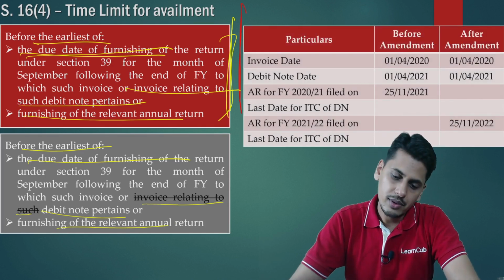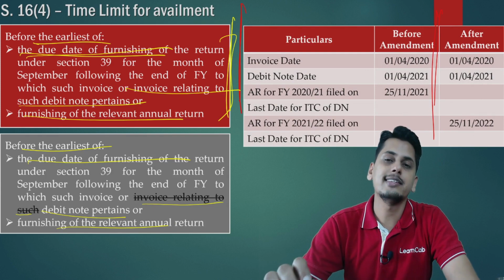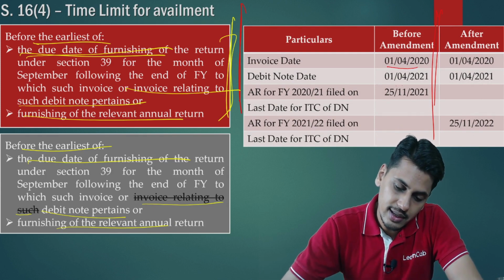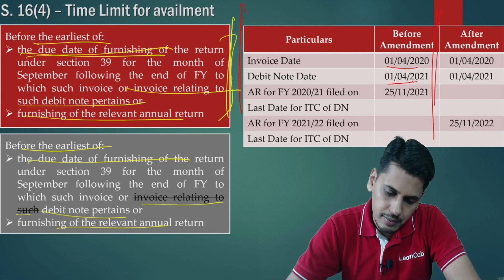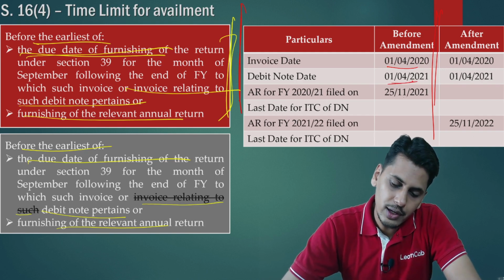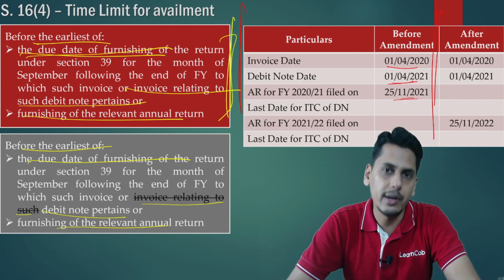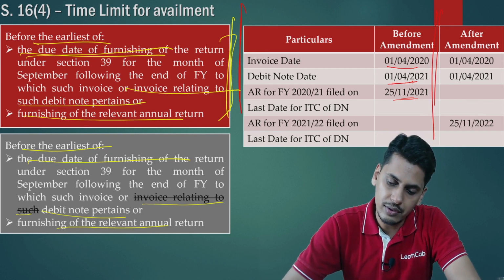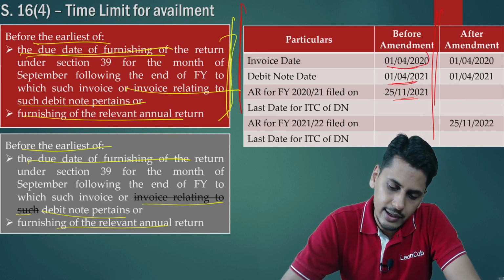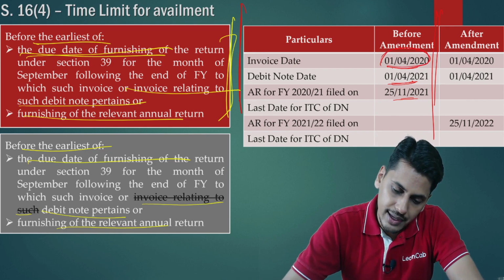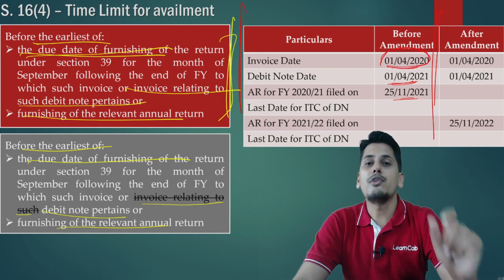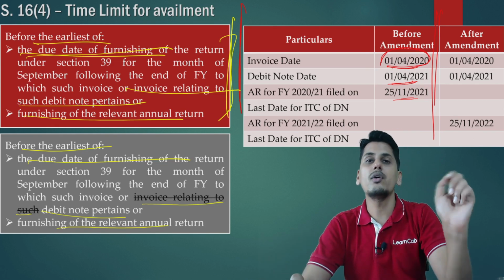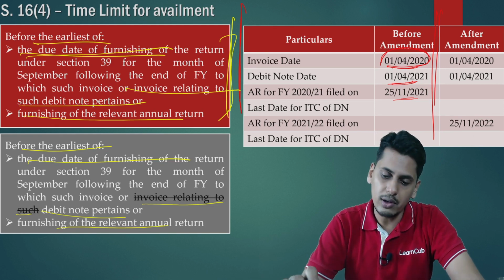Let's take an example: the situation prior to amendment and the situation after amendment. Invoice dated 1st April 20. For this particular invoice, a debit note was issued dated 1st April 21. Annual return for financial year 2021 is filed on 25th November 2021. Now friends, prior to amendment, the last date for availment of input tax credit of the debit note was also based on the date of invoice. So the invoice is fitting into financial year 2021. For financial year 2021, the last date for availment of input tax credit is September following the end of the financial year. So it is going to be September 2021.